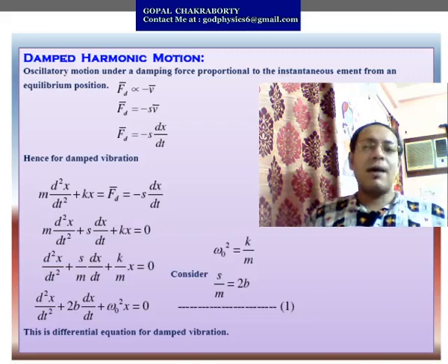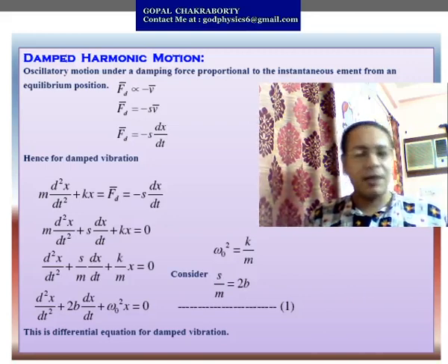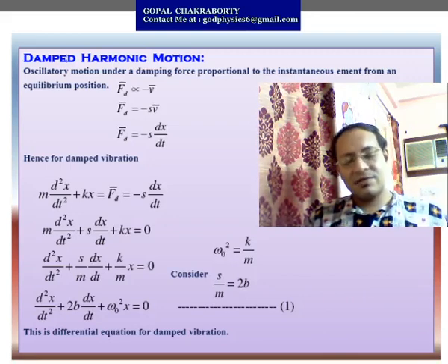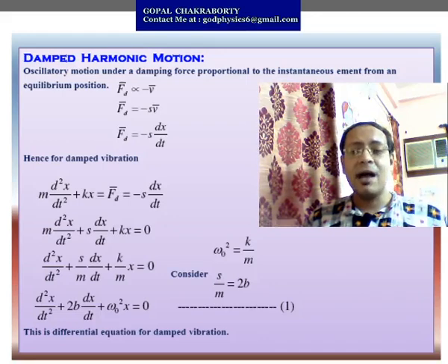So our process is almost similar to what we derived in my last video for simple harmonic motion. First we construct the differential equation of motion for damped vibration, then I will solve this equation for different cases, putting in the boundary conditions, to know the value of the displacement x of the particle executing damped vibration.